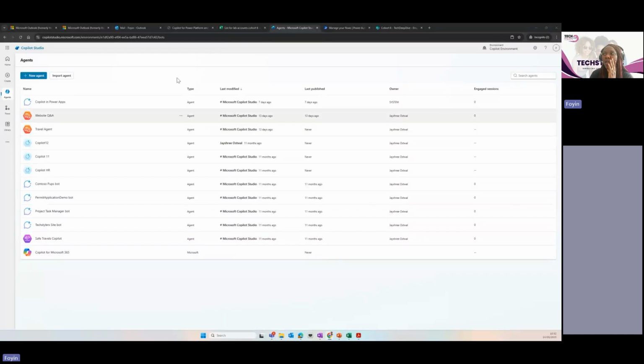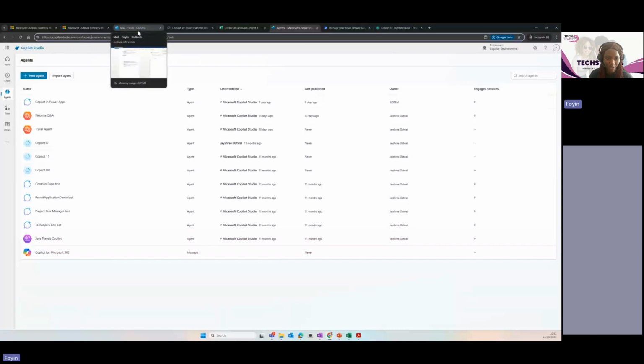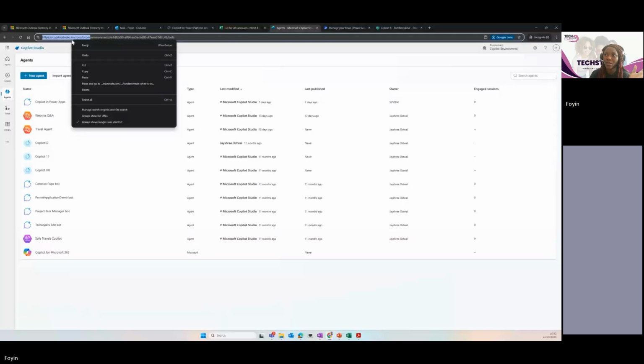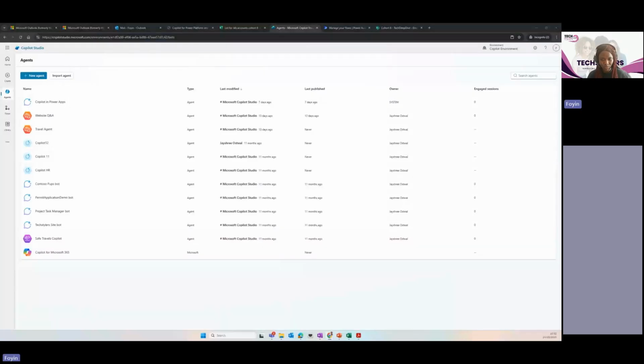Okay, so now, this is Copilot Studio. How do you access Copilot Studio? You need to go to this URL. I'm in my environment and I have logged on. Shalom, I know you just joined us. I don't know if you have access to your environment, your username and password. If you got any email, you can let me know in the chat. Once you are in, like I'm in Microsoft 365 now, I have my Teams running and everything, what I need to do is come to copilotstudio.microsoft.com. Very easy. That's the URL you need to go to.